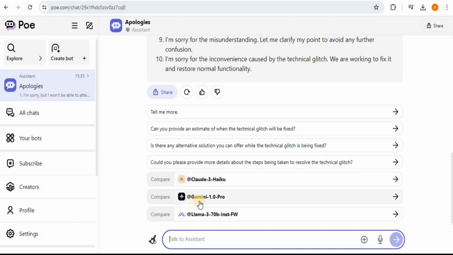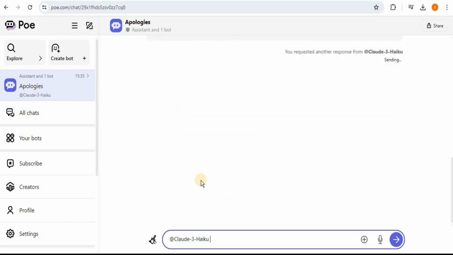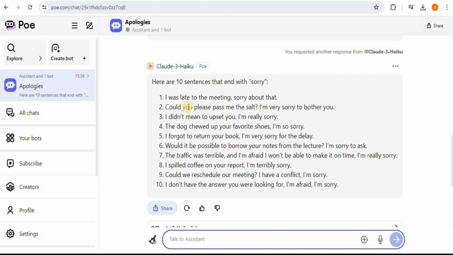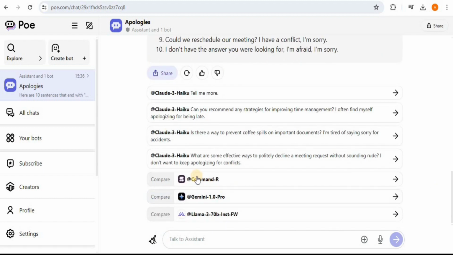You can compare it with the Gemini 1.0 Pro, compare it with the Llama 3. So you can select any of the ones that you want. So I'm going to go with the Claude 3 Haiku and let's see what is the response. Okay, so the response is generated, and once again, some of the sentences are ending with sorry, but all are not. And once again, if you scroll down, you will have a bunch of LLMs to compare the response to.